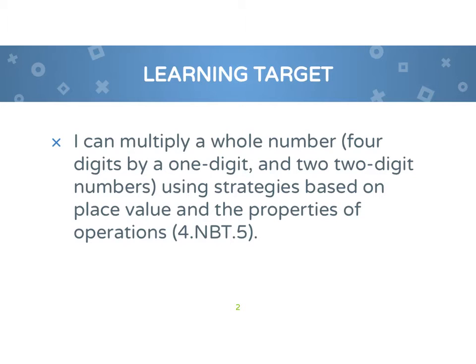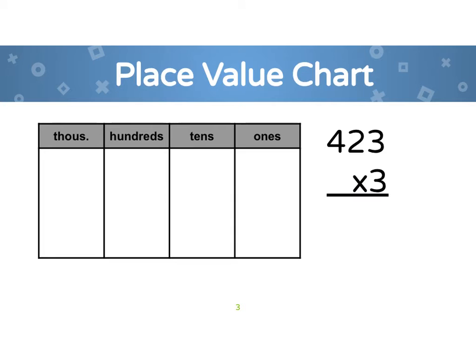Okay, as you know, this is our learning target, and we're learning these strategies so that we can really understand multiplication of more than one digit multiplication. We have learned 4 strategies. We've been talking a lot about this in class. We've learned place value chart. We've learned partial product. We've learned area model strategy, and we've learned the standard algorithm. So I'm going to go through each of these, and we're going to do the same problem. We're going to do it 4 ways. We're going to do it 2 times, and that'll be the end of the video.